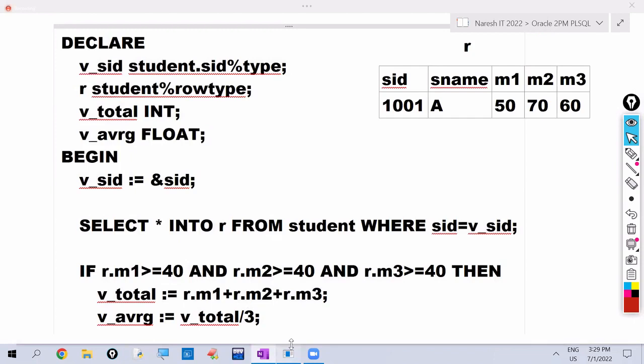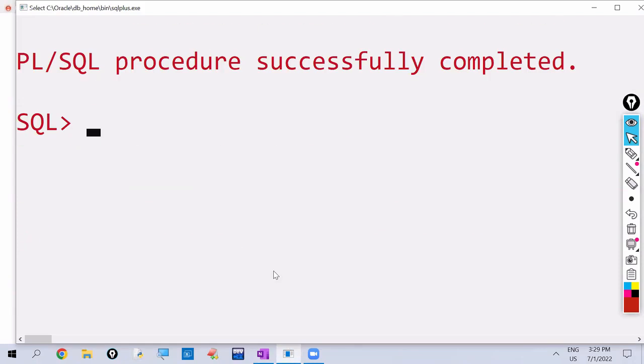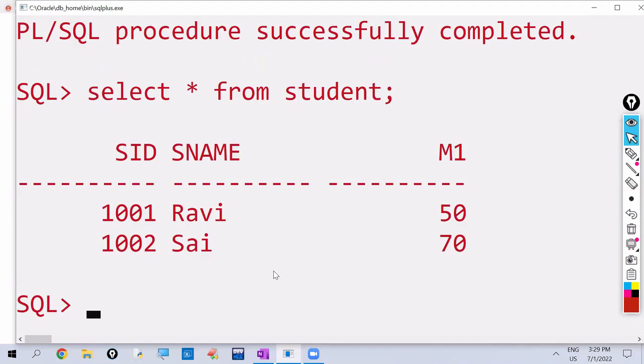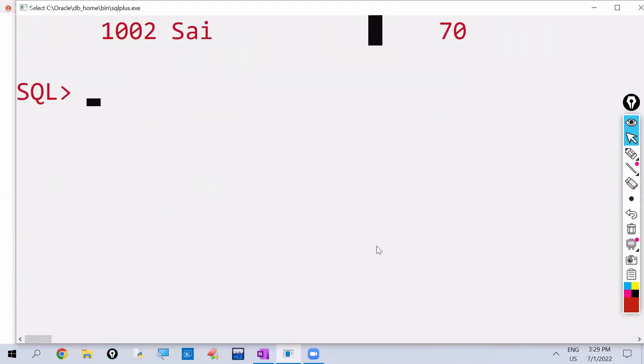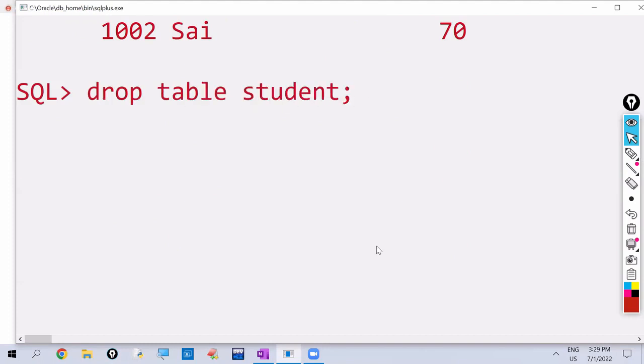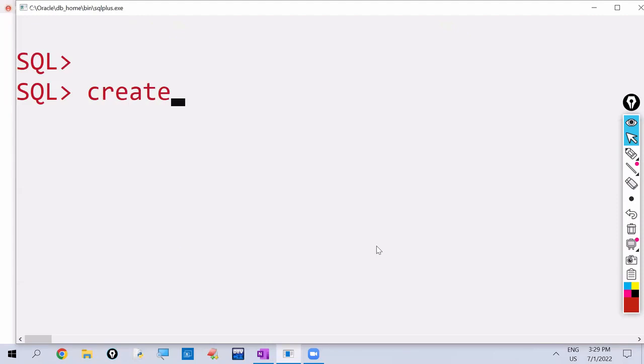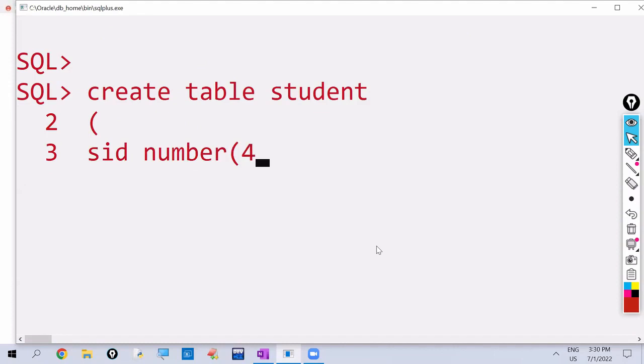Okay, so maybe the table is ready or not, I'm checking. Select star from student. Okay, so this is the table we created. Oh, sorry. Let me create one table here. Drop table student. I'm creating one new table. Create table student. First field SID, number type.